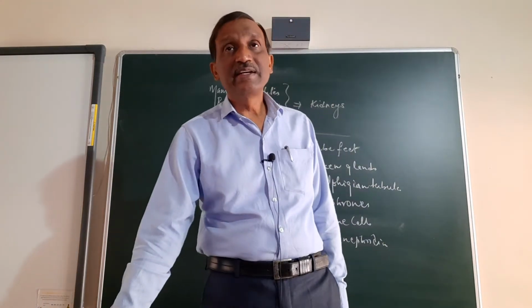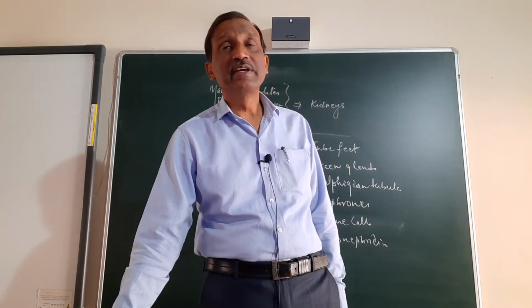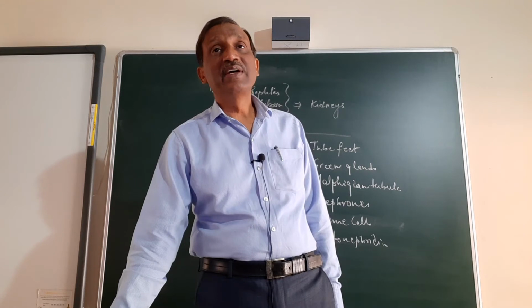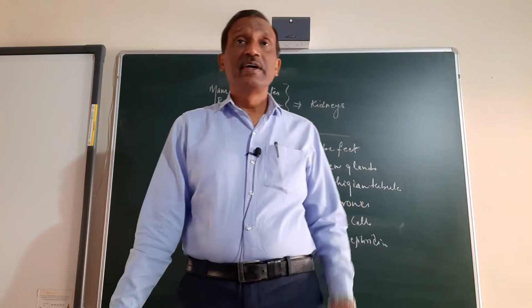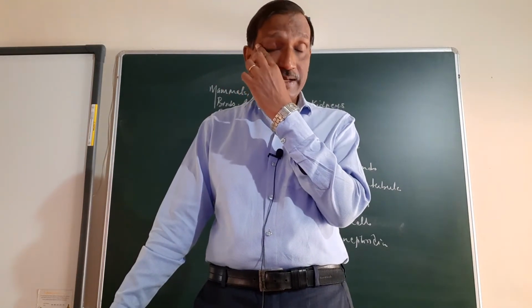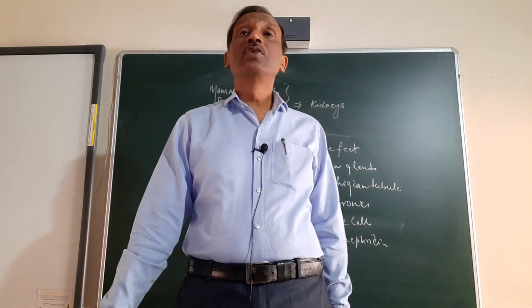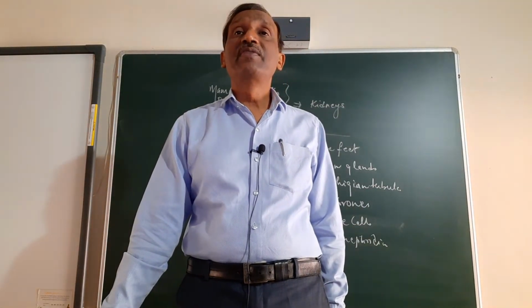So here you can see the afferent arteriole, it is written here. Afferent arteriole is the one which brings the blood to the nephron, and the efferent arteriole is the one which is taking the blood away from here.